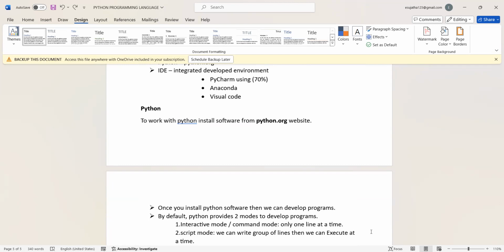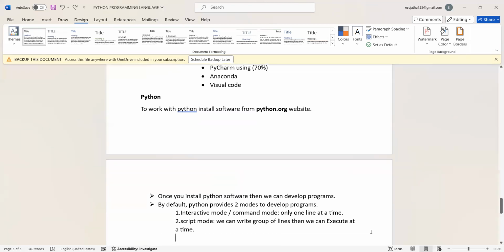In interactive mode, we can run only one line at a time. In script mode, we can write a group of lines and execute them at a time. That's why everyone uses script mode.